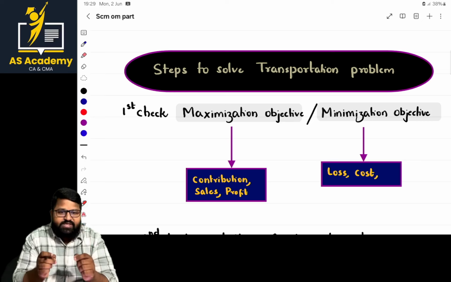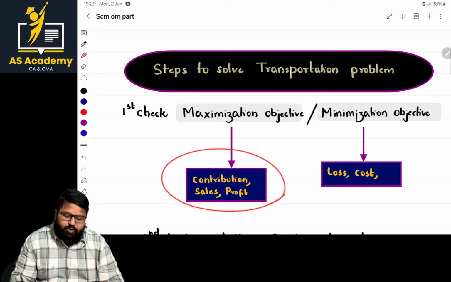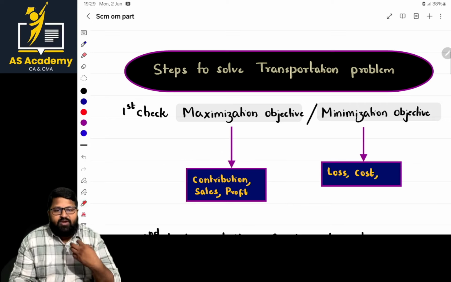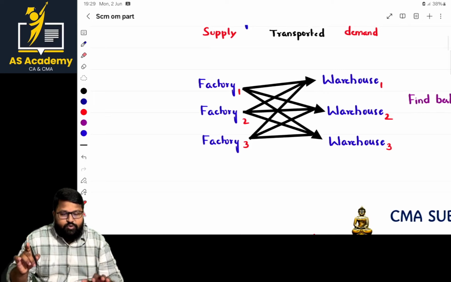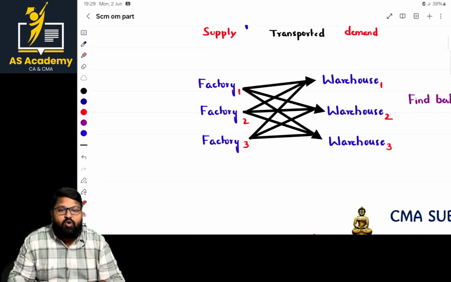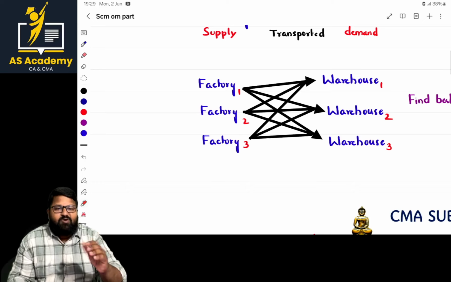Those same two checks will repeat here. Okay, sir, regarding maximization objective, what is that, ma'am? Revenue, turnover, profit, or contribution. Sir, if I'm transporting the goods from factory 1 to warehouse 2, I may be getting some more contribution. So here our motive is to maximize the contribution.